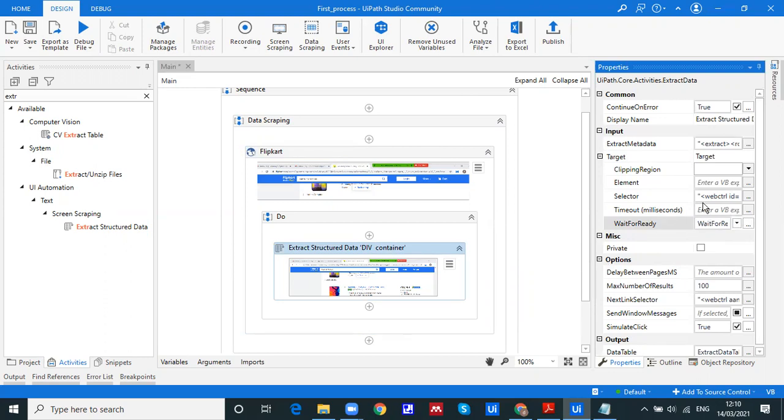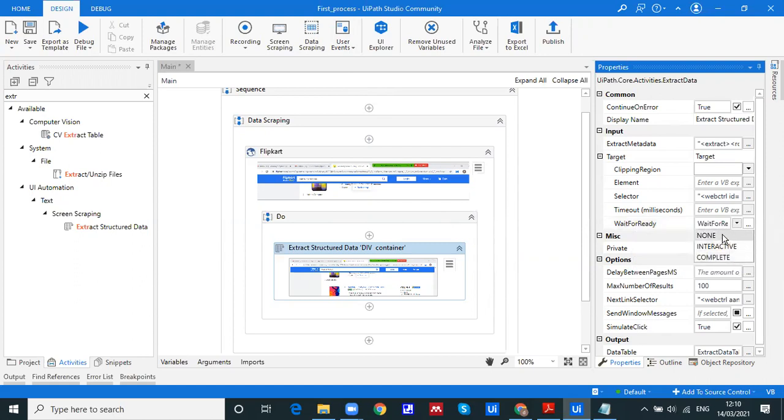So here are the things we need to take care of in the property panel. Just doing the task, extracting data, data scraping, all those things, is an easy task. But as a developer, we need to think about these parts as well, because these are necessary. The bot should not fail because of a small issue. So this is what we need to think about: the wait for readiness, and which options to choose.